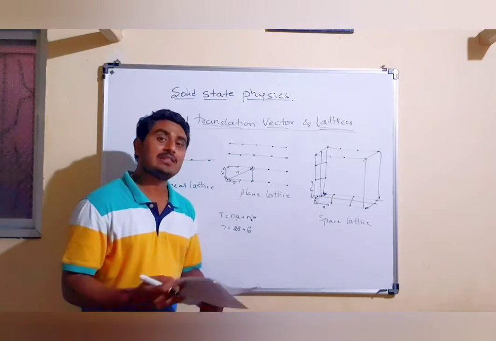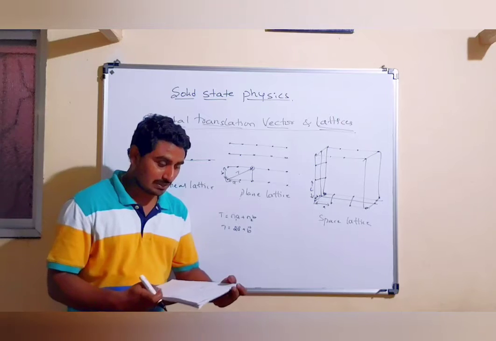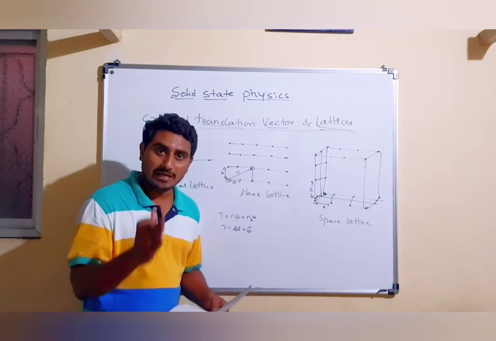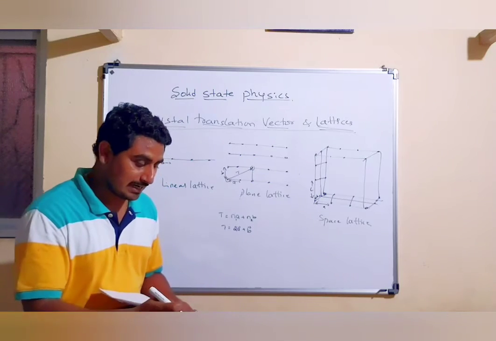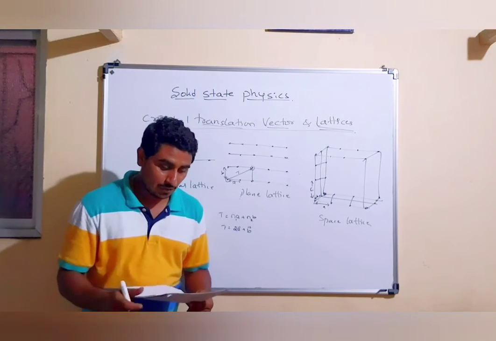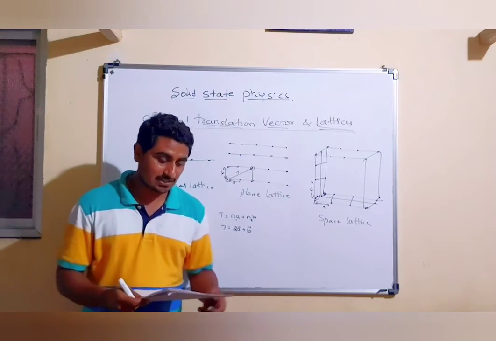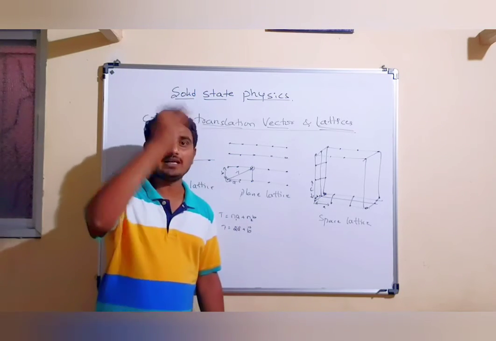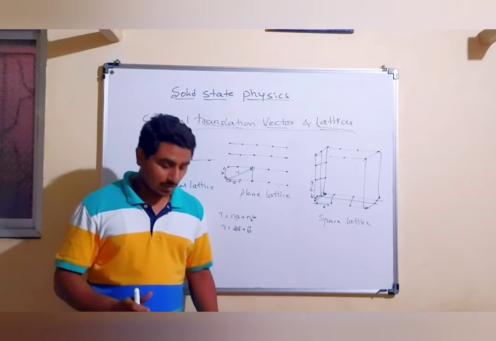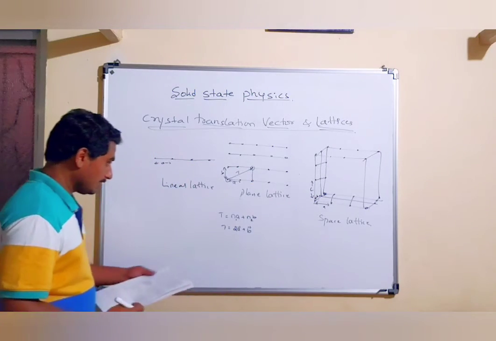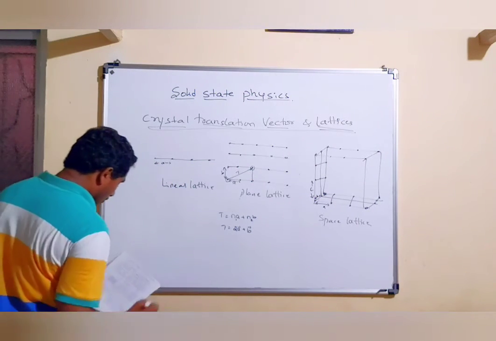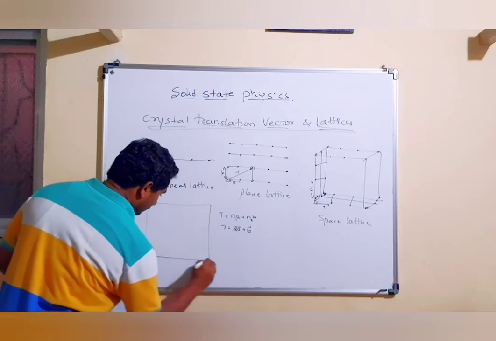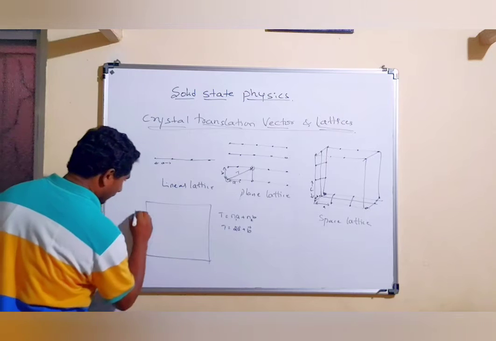And similarly in three dimensions, if the translations along a, along b, along c are regarded as vectors, the three translation directions are selected as the crystallographic axes, x axis, y axis and z axis. Now I have to draw the diagram first, then it is easy to explain for you.